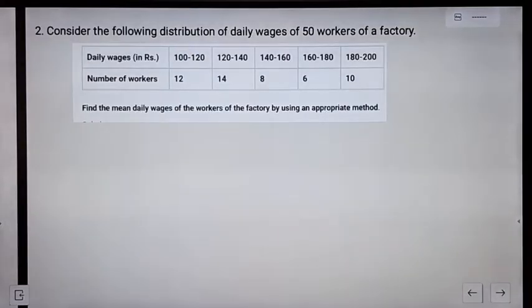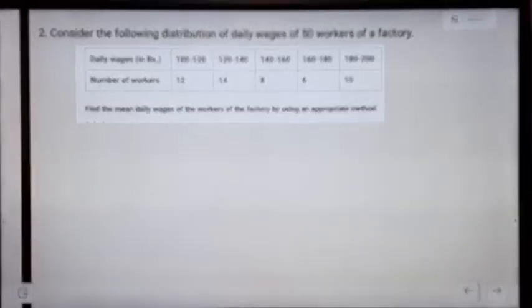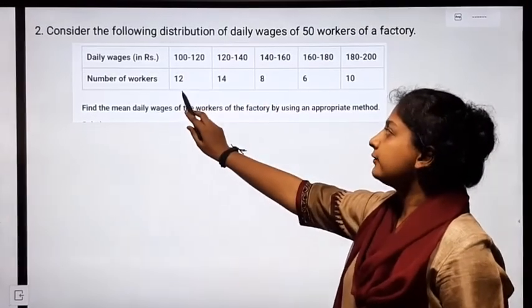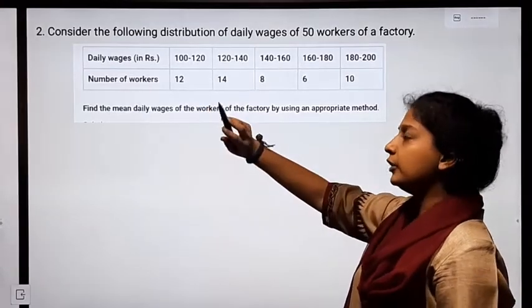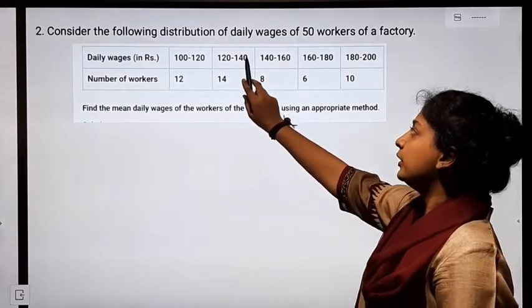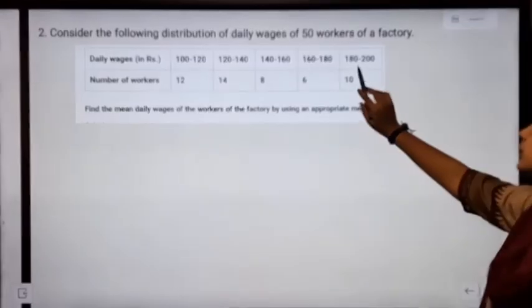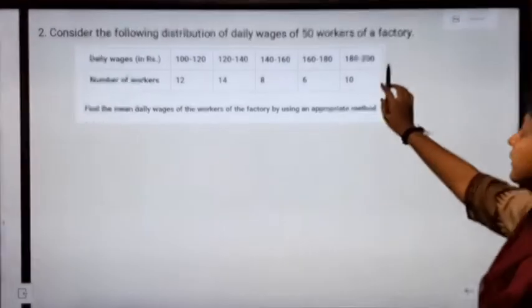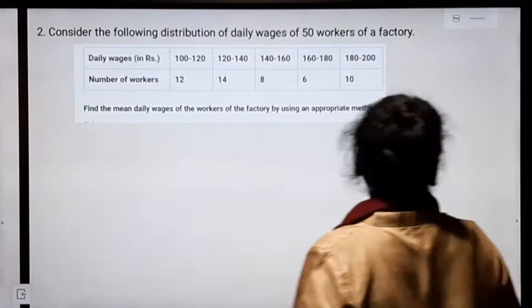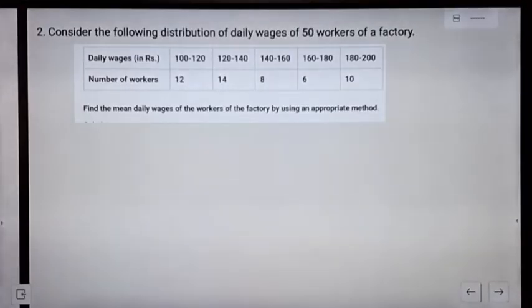Next we have question number 2. Consider the following distribution of daily wages of 50 workers of a factory. Daily wages in rupees is given in the form of class intervals. 12 workers have their daily wage between 100 and 120. 14 have between rupees 120 and 140. 8 have between 140 and 160. 6 have between 160 and 180. And 10 workers have their daily wage between rupees 180 and 200. We have to find the mean daily wage of the workers of the factory by using an appropriate method.